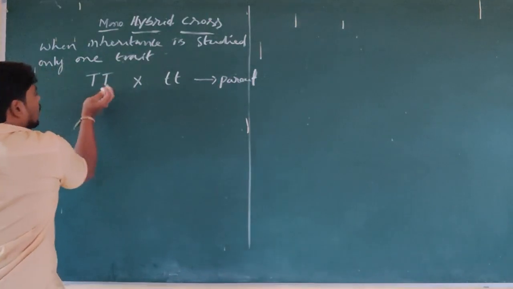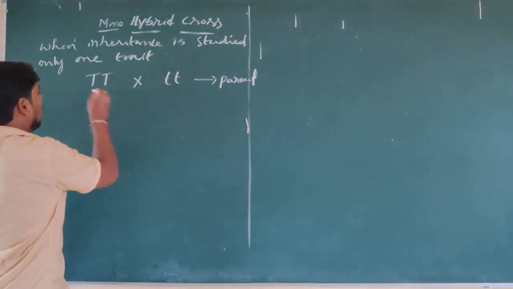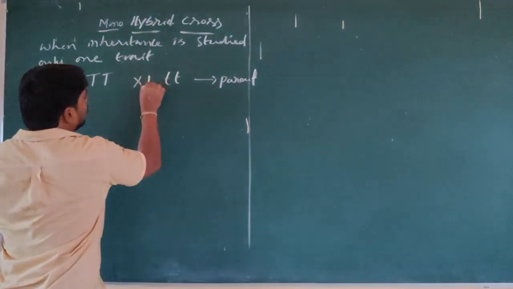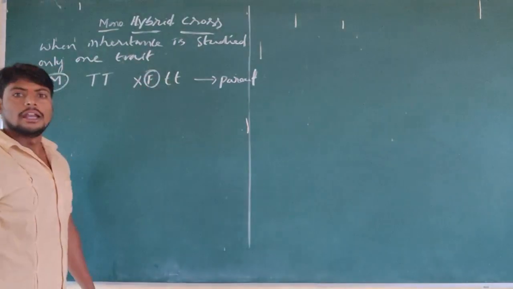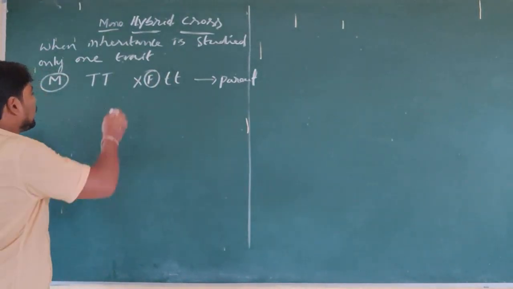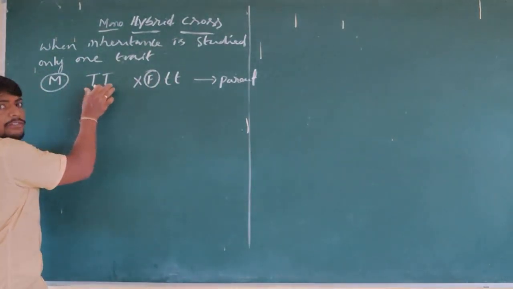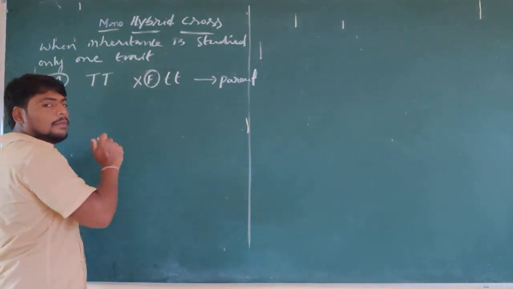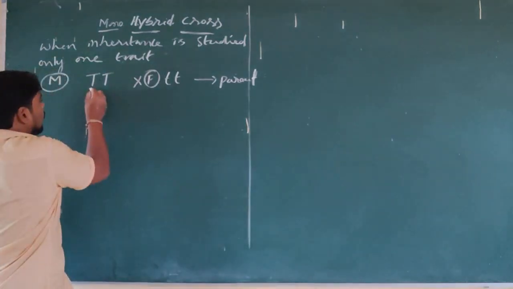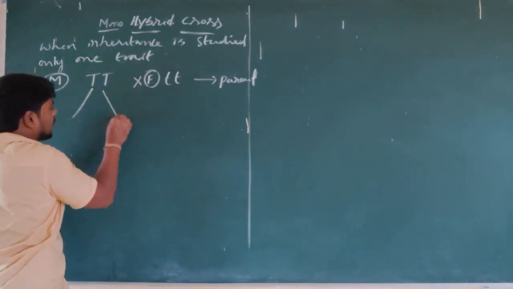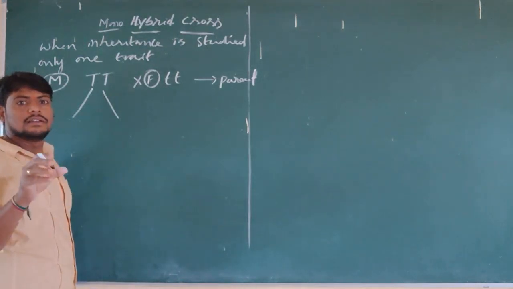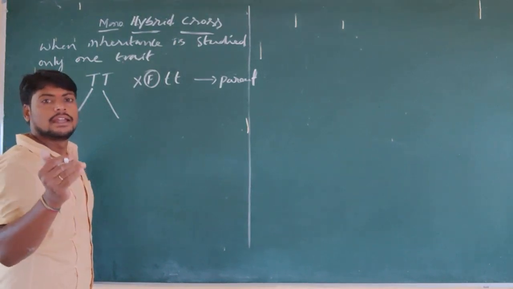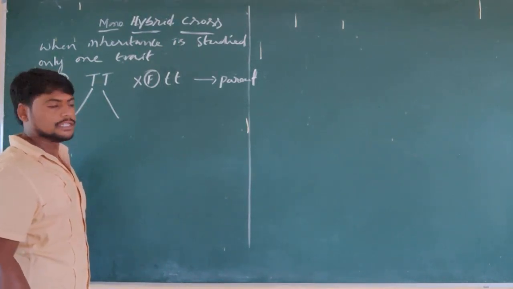In the parent generation, the capital letter is always male. This is the male gamete, and this is the female. Now what is happening here? As we know, alleles are always found in pairs. From this pair of alleles, the traits or alleles are going to separate, and each is donated to a gamete of the forming new species.